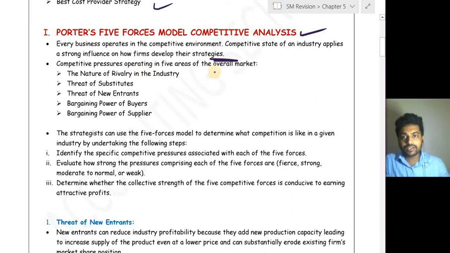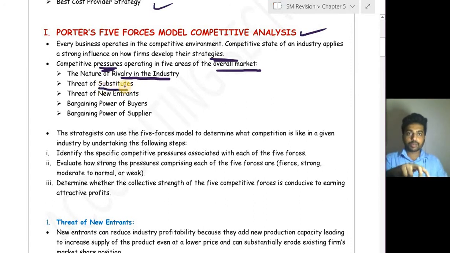Competitive pressure operates in 5 areas of the overall market. As per Porter, there will be 5 pressures in the overall market. Let's see what they are. First is the nature of rivalry in the industry, that is a particular firm's rivals. Then threat of substitutes, that is substitutes to the product we are offering. And threat of new entrants, that is there might be a chance that a new entrant will enter the industry.